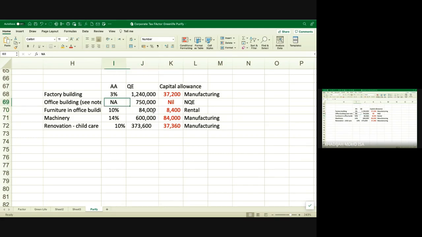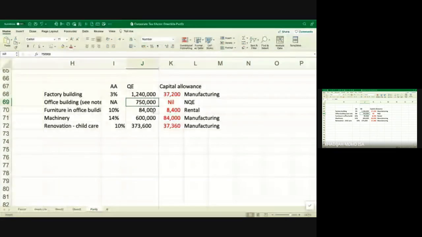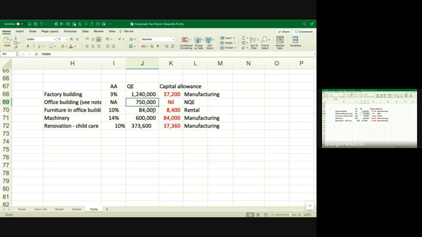Office building here, even though it's a building, you cannot claim initial allowance, or you cannot claim industrial building allowance on the office building. Why is that? Why can you not claim industrial building allowance on the office building?